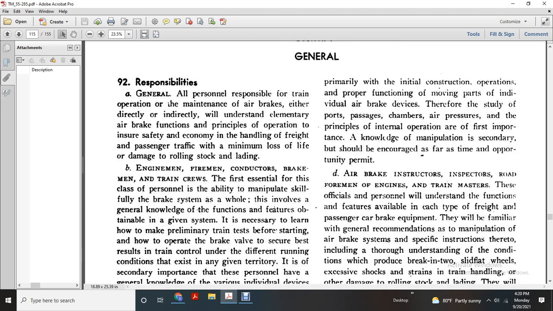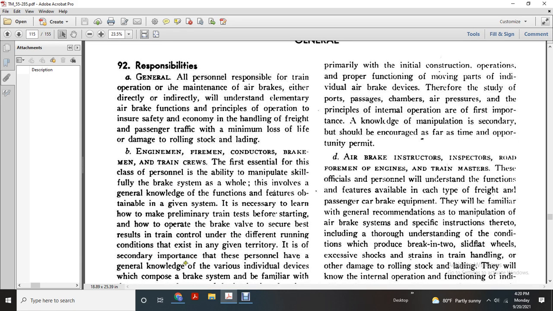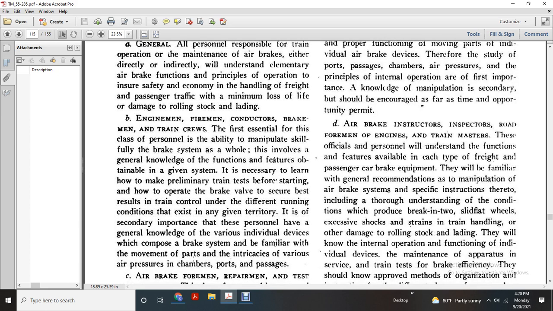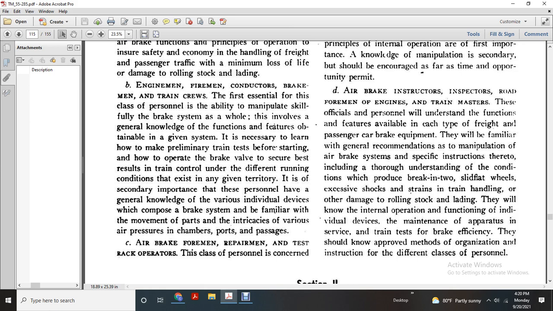The first essential for this class of personnel is the ability to manipulate skillfully the brake system as a whole, involved with the general knowledge, function, and features of the system. It is necessary to learn how to conduct preliminary train tests before starting, and how to operate the brake valve to secure the best train control under the different running conditions that exist in the given territory. Of secondary importance is that the personnel have general knowledge of the various individual devices and components of the brake system, and be familiar with the movements of the parts, and the intricacy of the various air pressures, ports, and passages.